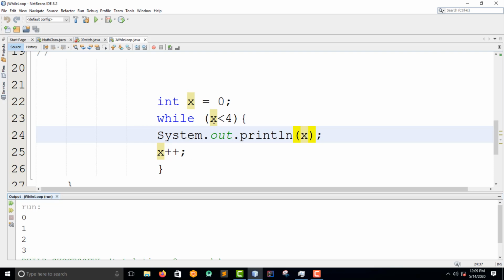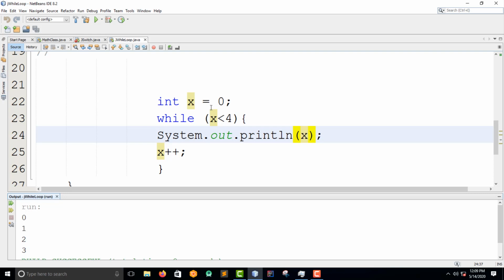So also it checked when it printed 1. Now x changed to 1. So it comes here and checks if x is less than 4, then yes, it is. So it prints 1. Then it continues. Now here it changed to 2.